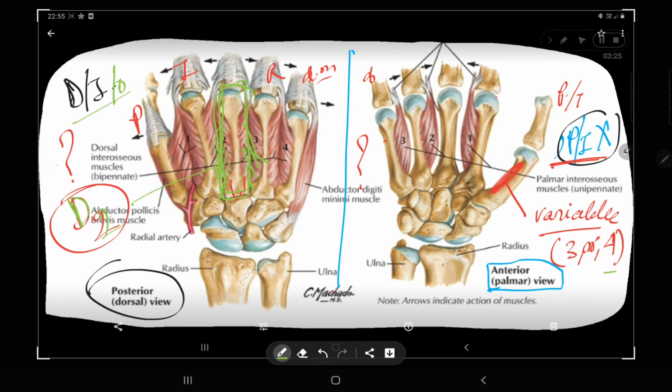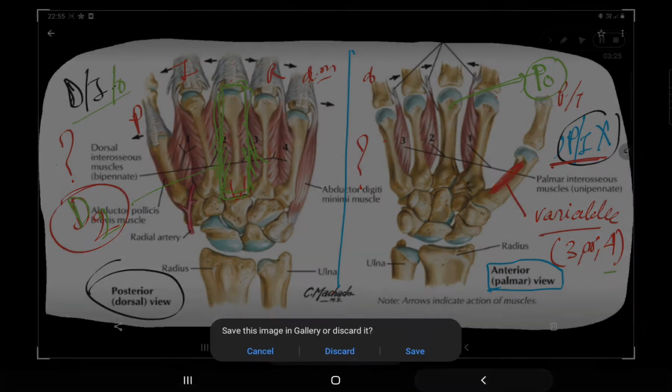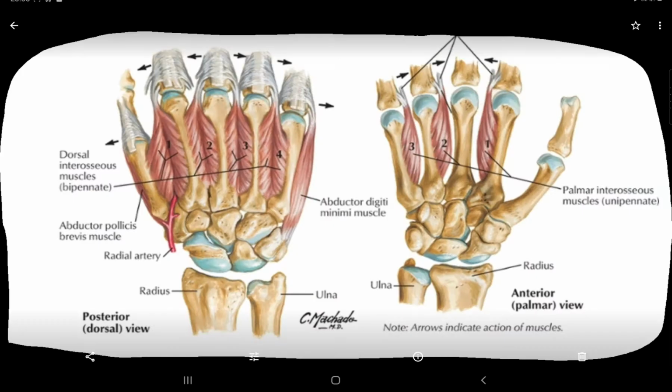but your middle finger has no palmar interossei. I am writing P0. P for palmar interossei, I am writing P0. It has no palmar interossei muscles. Are you understanding? Okay, so now write down the note, and then I will show you the function. Let's first complete the function and then I'll show you.